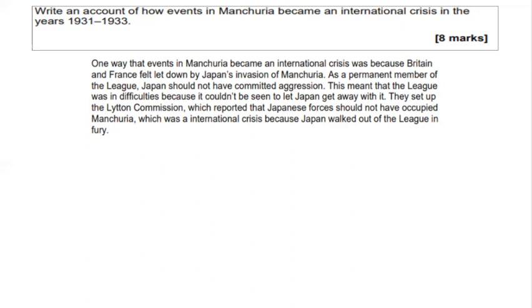As a permanent member of the League, Japan should not have committed aggression. This meant that the League was in difficulties because it couldn't be seen to let Japan get away with it. They set up the Lytton Commission, which reported that Japan's forces should not have occupied Manchuria, which was an international crisis because Japan walked out of the League in fury.